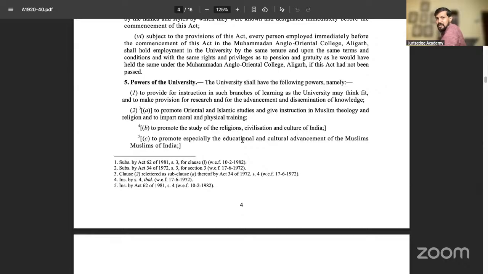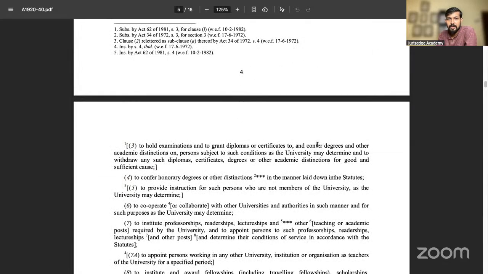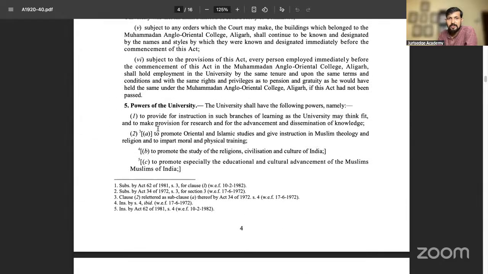Now coming to this very important part: see, Section 5, which was changed in 1972 and 1981. If you look at it once, you can see the 345 which 1972 and 1981 included here to promote Oriental and Islamic studies, give instruction in Muslim theology and religion, to impart moral and physical training, to promote the study of religious civilization and culture of India, to promote especially the educational and cultural advancement of the Muslims of India.